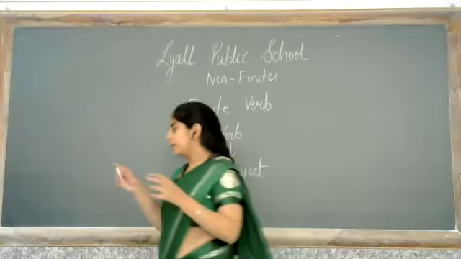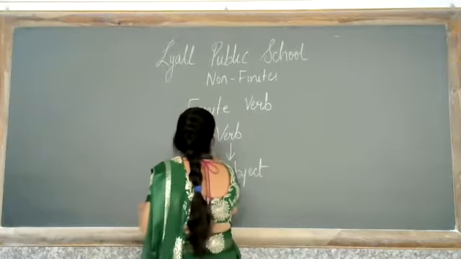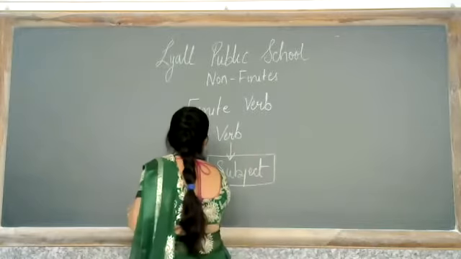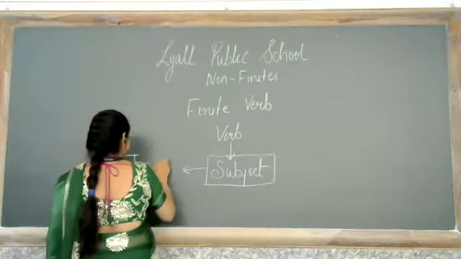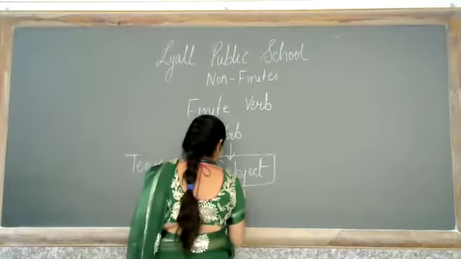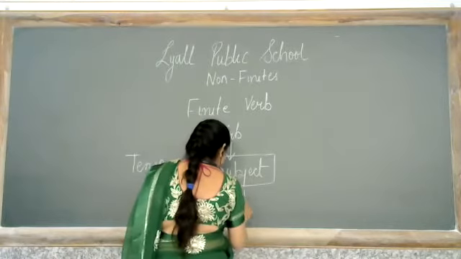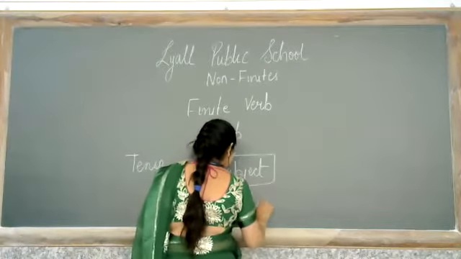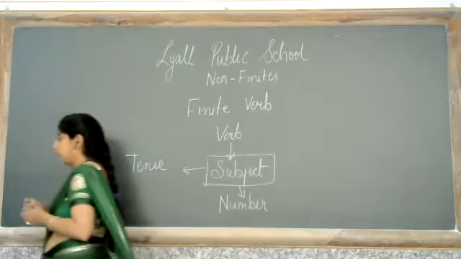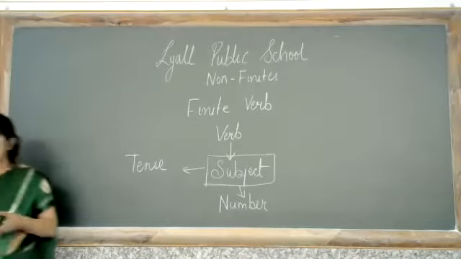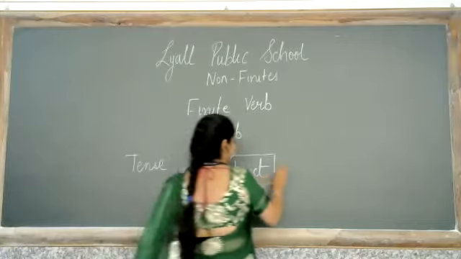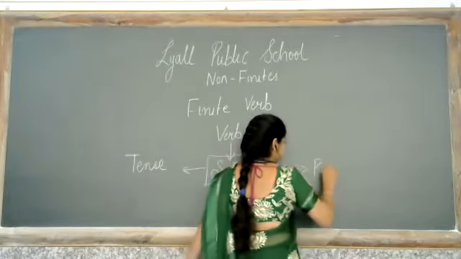Okay, so basically it depends on three things: tense, number and person.